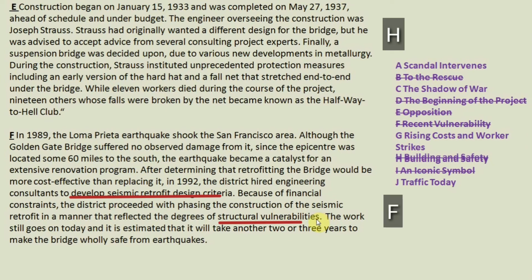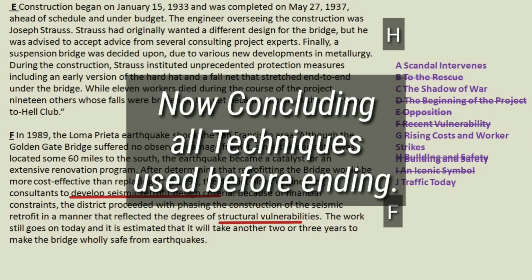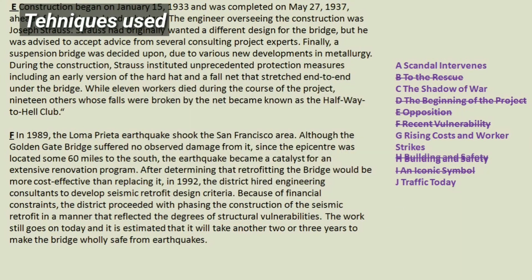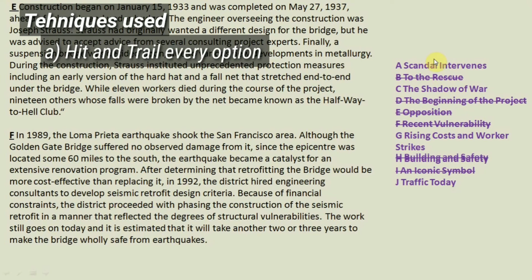So what we have done overall in this activity, before ending, let me conclude, students. We have used 3-4 techniques to handle this particular activity. First and foremost, we have trialed every option, and after trialing every option, we have shortlisted the best option.